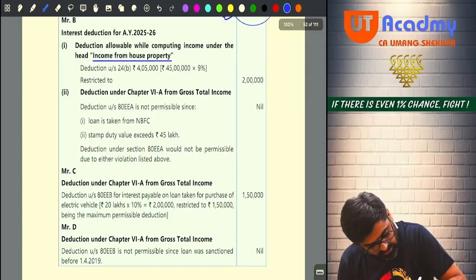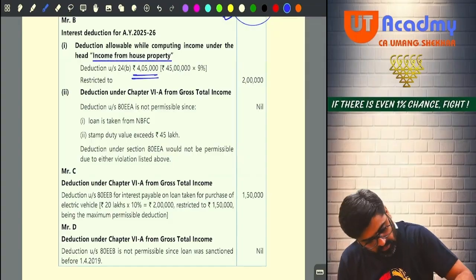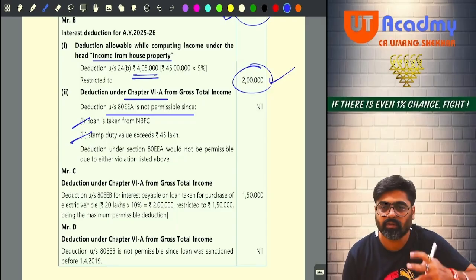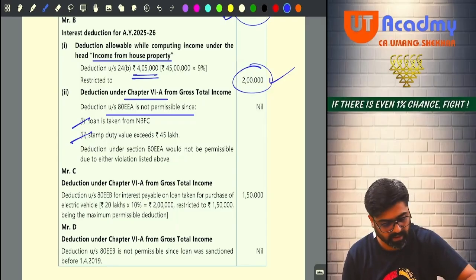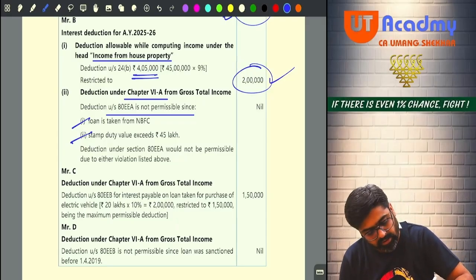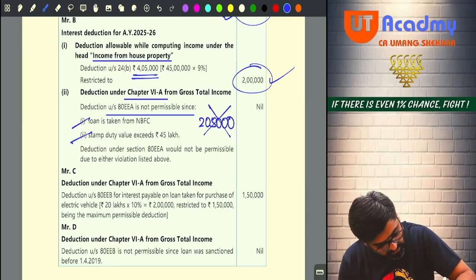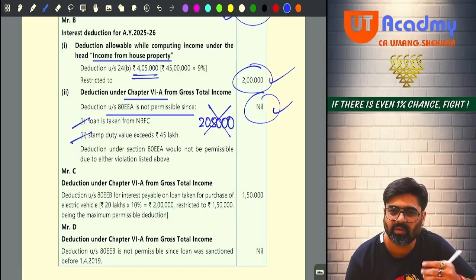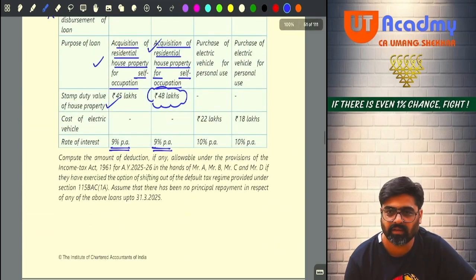Income from house property. Out of 4,05,000 you can claim 2 lakh, and under chapter 6A 80EEA is not permissible. See the reasons. The same two reasons we have also identified. Hence that excess interest of 2,05,000 cannot be claimed under 80EEA. Got it, sir? Easy, no? Made easy. Say thank you.